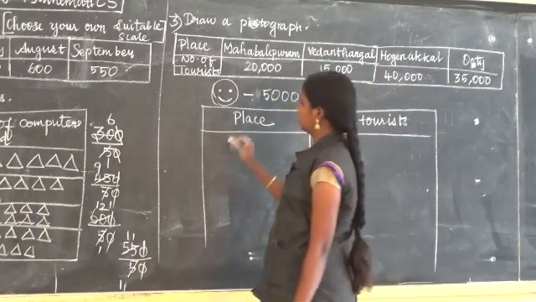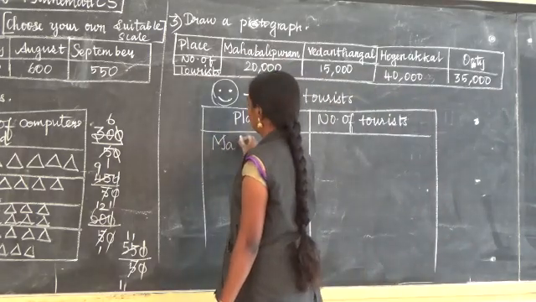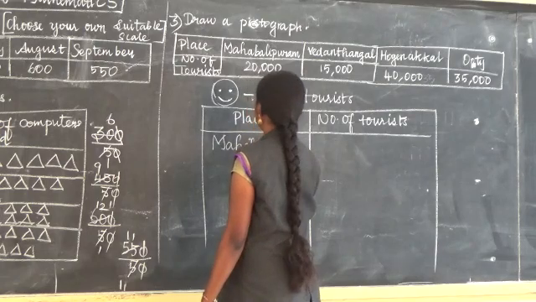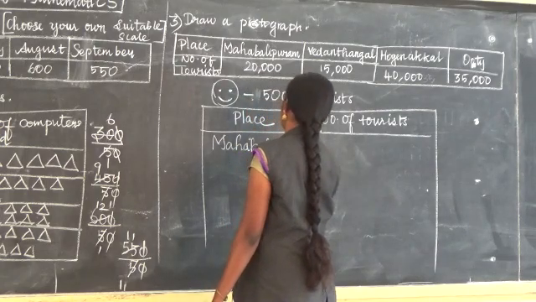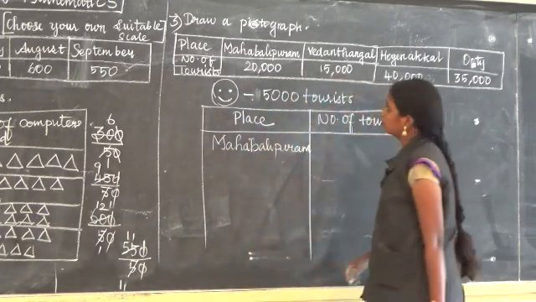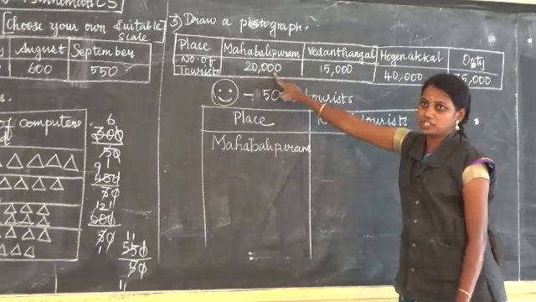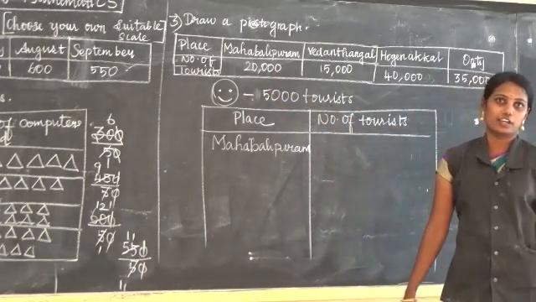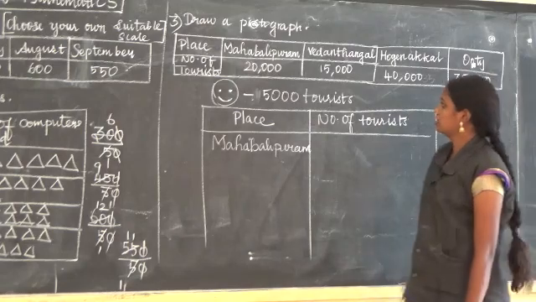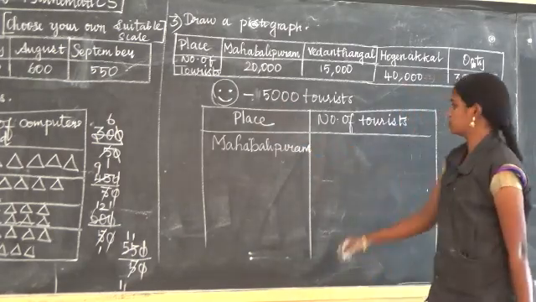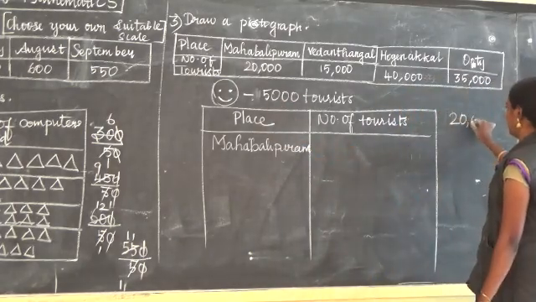The first one is Mahabalipuram. How many visited? 20,000. So 5,000 equals 1 smiley. Here go for the rough column.